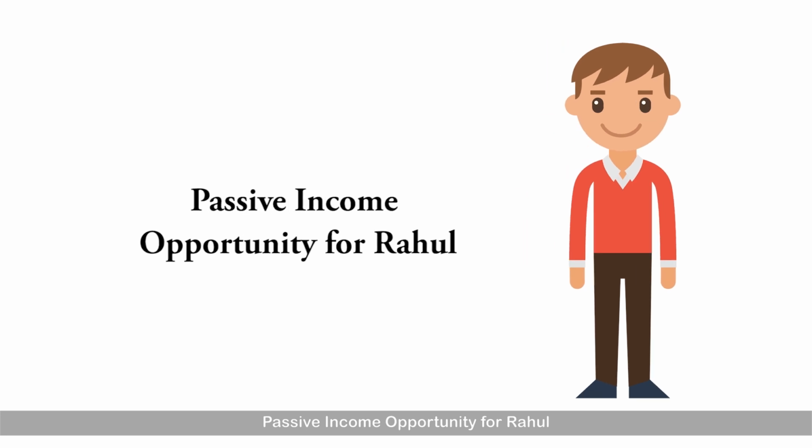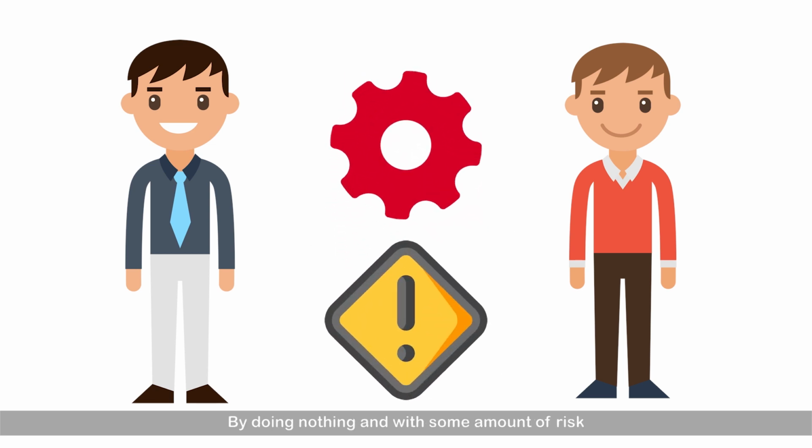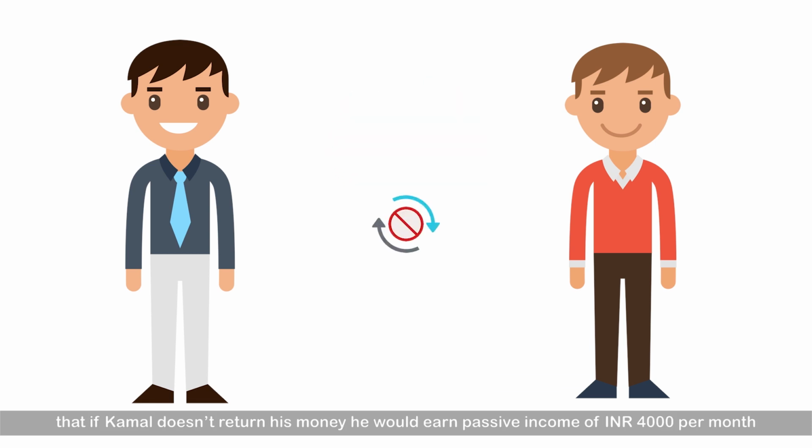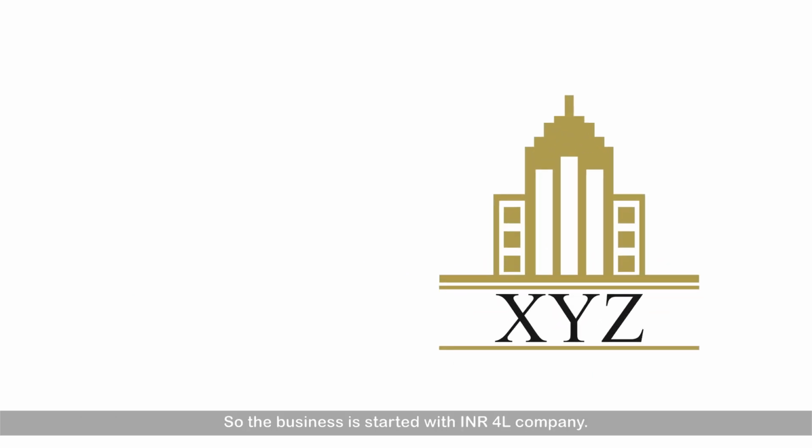Passive income opportunity for Rahul. As Kamal is his good friend, he didn't mind giving a loan to him at 2% per month. By doing nothing, and with some amount of risk that if Kamal doesn't return his money, he would earn a passive income of INR 4,000 per month. So the business started with an INR 4 lakhs company.